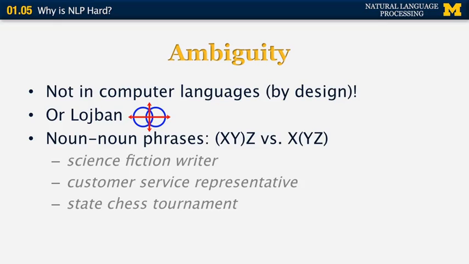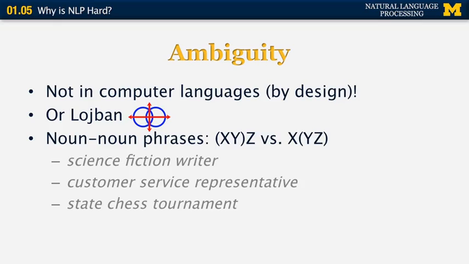There are examples of ambiguity also in what are known as noun-noun phrases. So a sequence of three words can be parsed either as a group of the first two that is then modified by the third one, or as a group of the last two, which is then modified by the first one. So which instance do we have here? "Science fiction writer" is of the first kind, where science fiction is a type of literature, and a science fiction writer is somebody who writes science fiction.